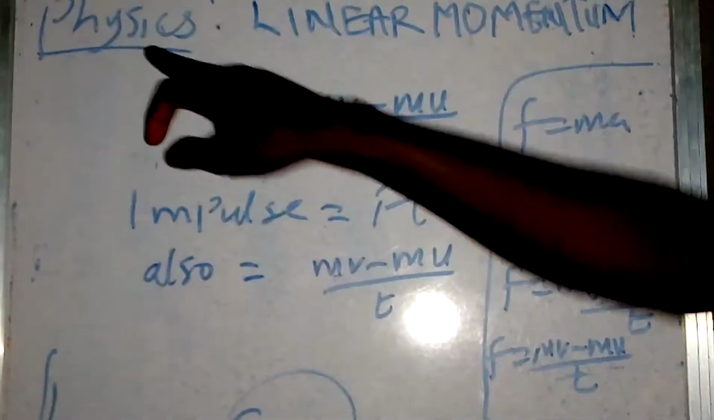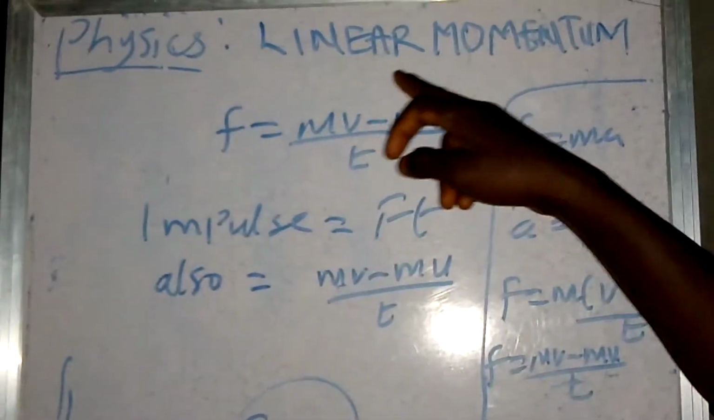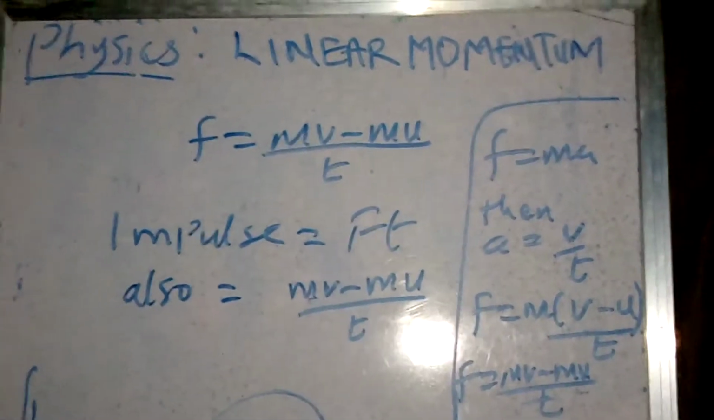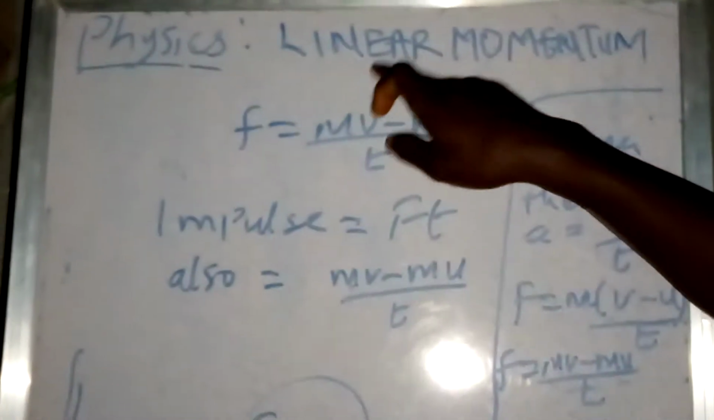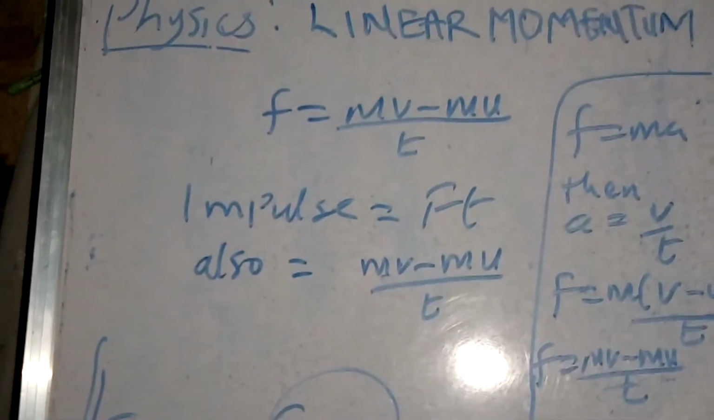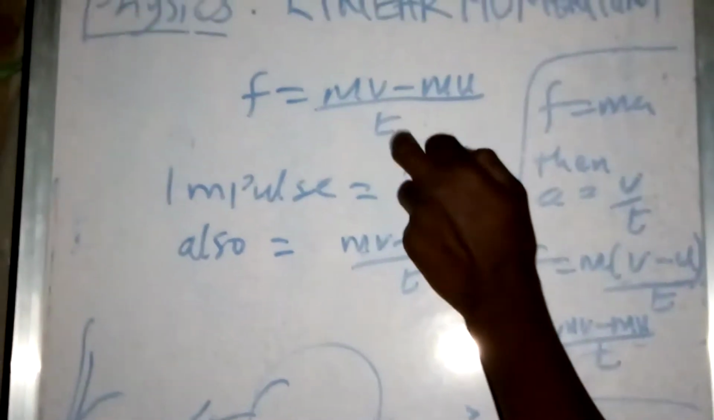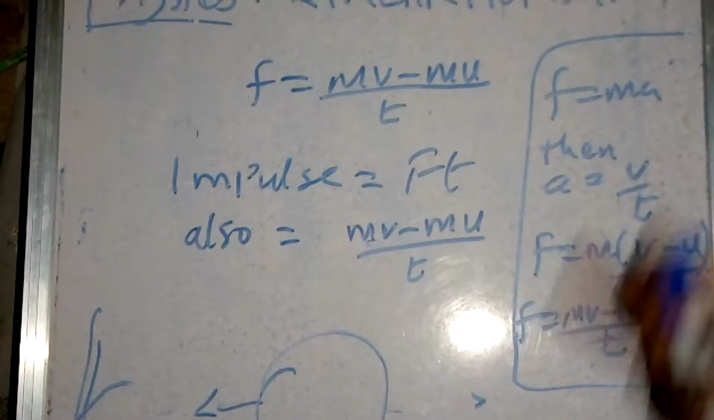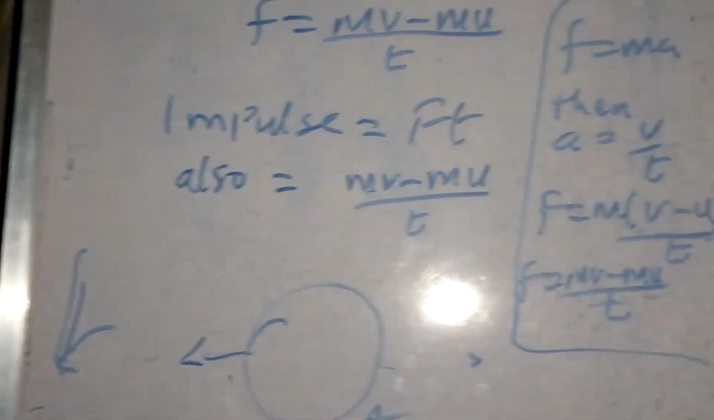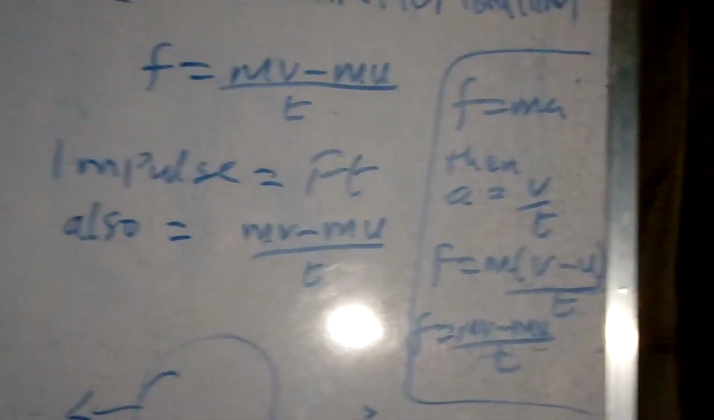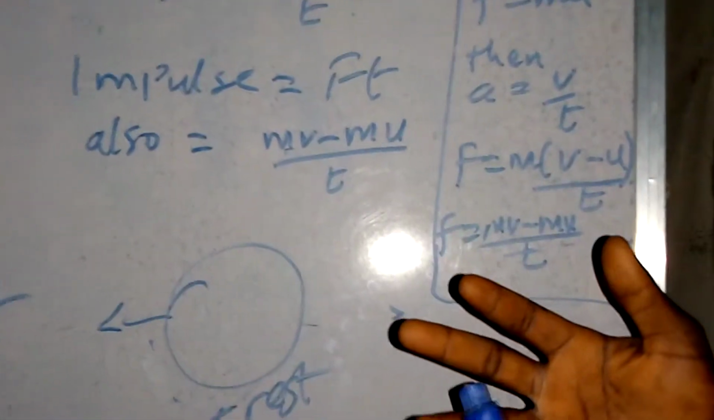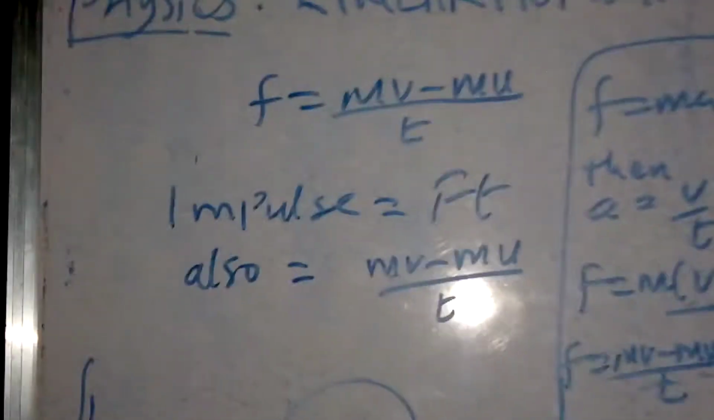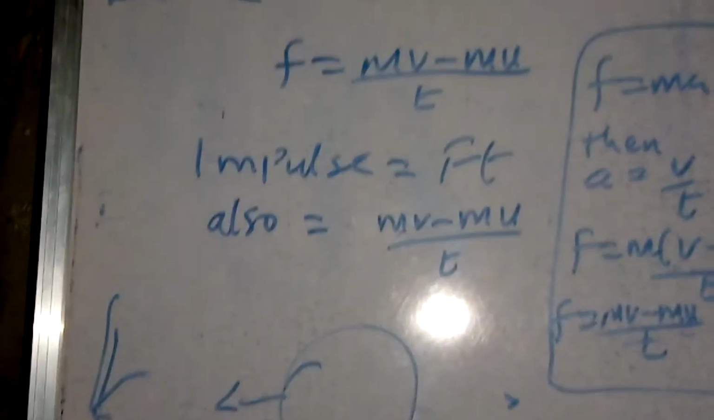Now, before we move on in physics today, we are checking on linear momentum. I hope you understood the lesson we treated last, which was the measurement of it. So today we'll be checking on linear momentum. This is force equals change in momentum over time. But how do we prove this? We need to know Newton's laws of motion: the first, the second, and the third. So let's look into that.